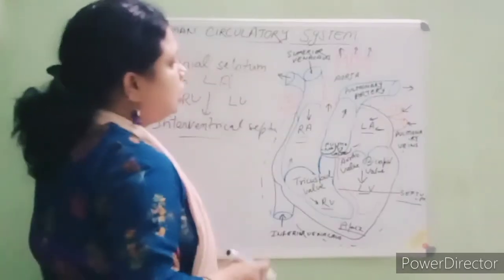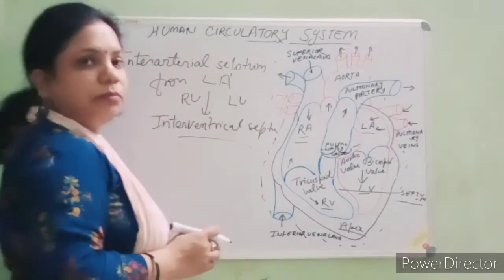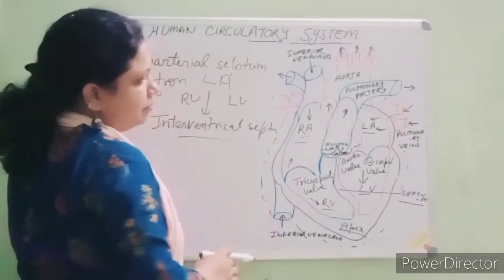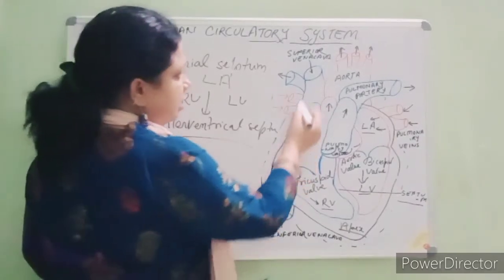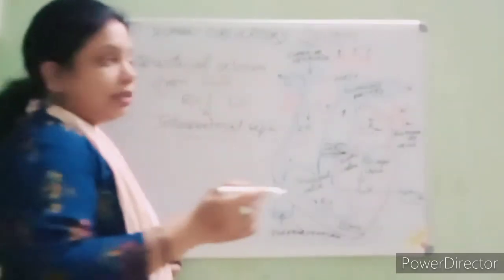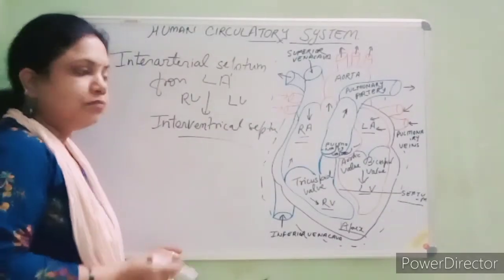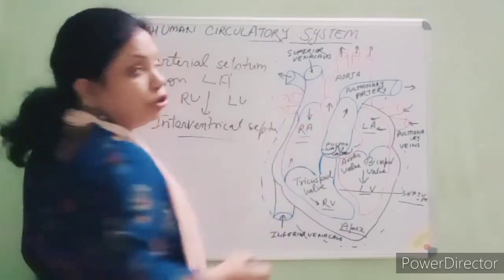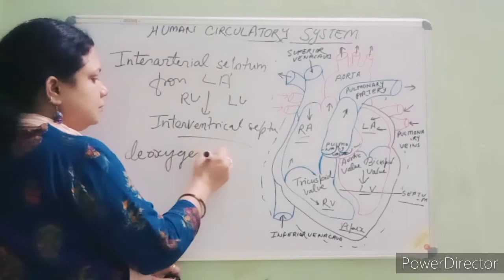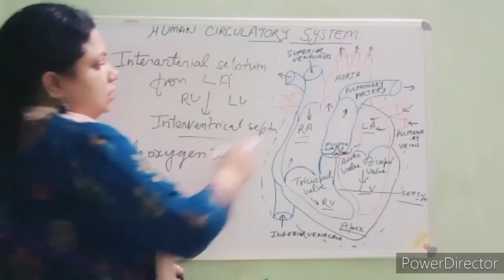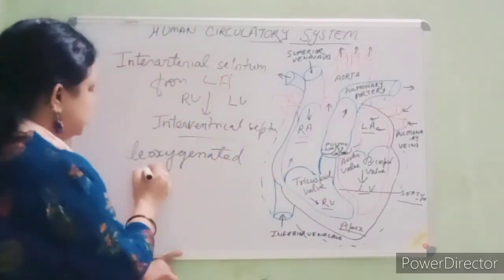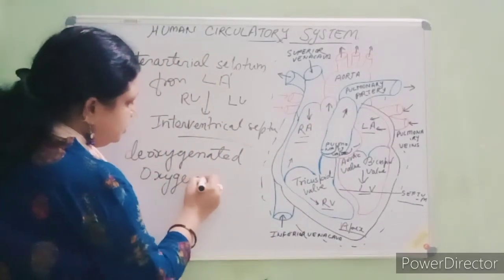Clear? Now here let's discuss how the blood flows. Here students, you observe I have used two inks, one is blue ink and the other is red ink. Clear? Here students, the blue ink shows the deoxygenated blood and the red ink shows the oxygenated blood.